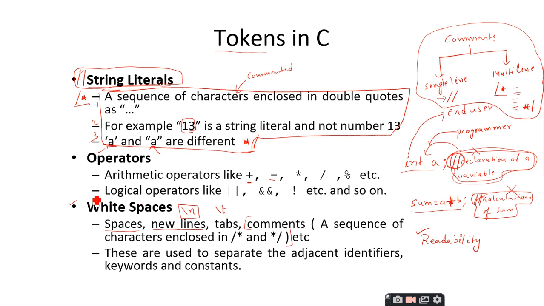So, these comments also come under white spaces, and white spaces are used to separate the adjacent identifiers, keywords and constants. Nothing much important is there with the white spaces except for these comments. So, these are the various tokens that are supported in the C programming language.